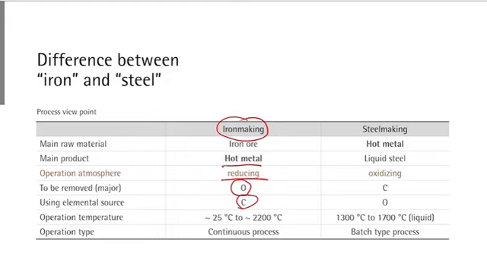On the other hand, in the steel making process, we use this hot metal as raw material in order to produce liquid steel. The difference between the hot metal and steel is carbon content. So by decreasing the carbon content in hot metal, we produce liquid steel. In order to decrease carbon content, what would be an effective chemical? This could be oxygen. So by blowing oxygen into hot metal, the carbon content could be lowered. So it means liquid steel is made under oxidation conditions. This is quite different from the iron making process. And another difference is the temperature. In iron